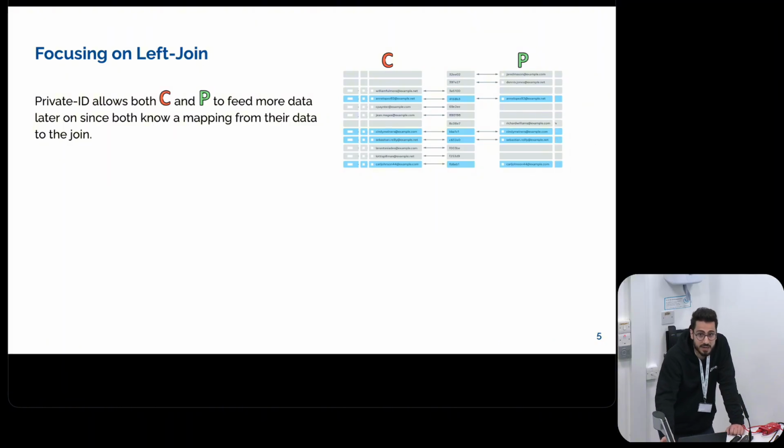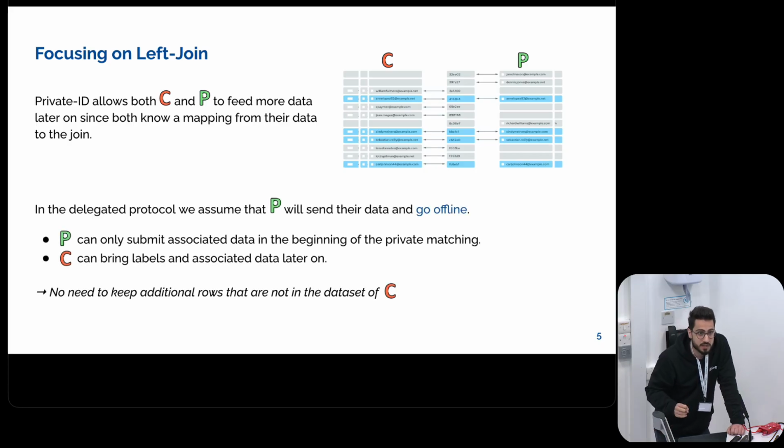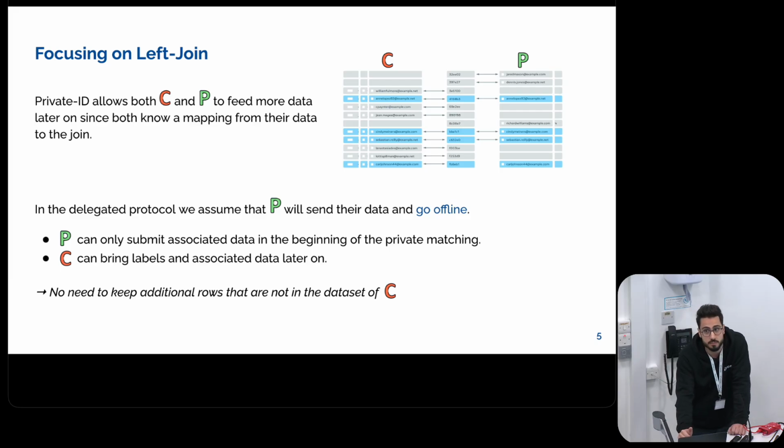Again, this highly depends on the application. But now that we're in the delegated setting, where all the parties P send their data and then they can go offline, there's actually no reason to keep the rows that are not present in party C's dataset. So just by focusing on the left join instead of a union, we can essentially speed things up.